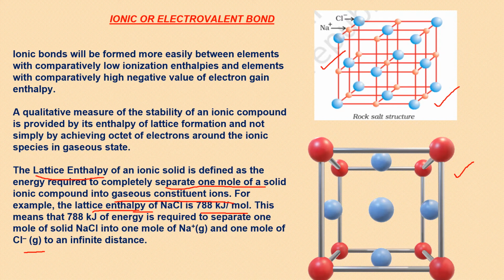energy for 1 mole. Or you can put it this way also, that if 1 mole of Na plus ions and 1 mole of Cl minus ions in the gaseous form combine and give rise to a lattice, then 788 kilojoules of energy is released per mole.